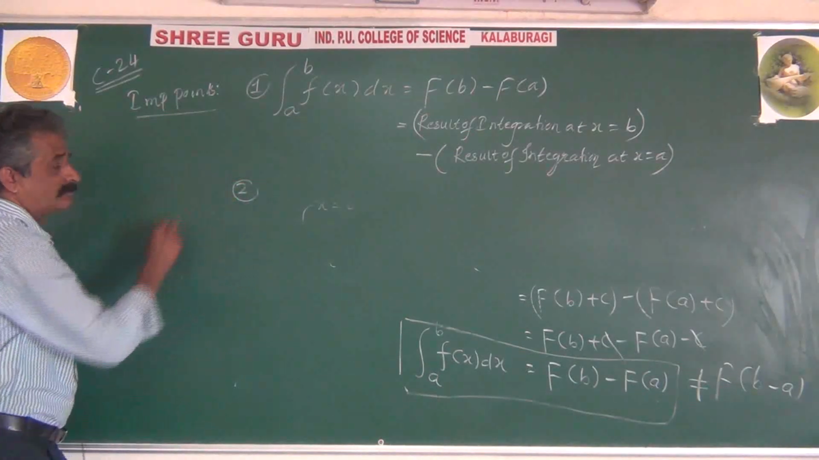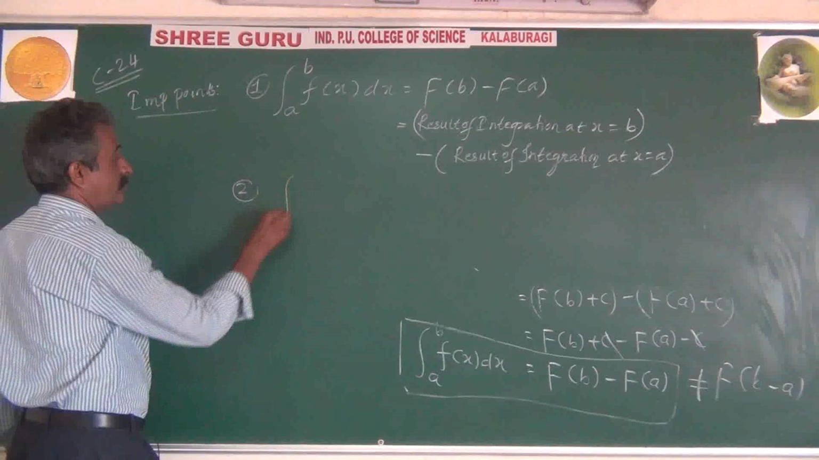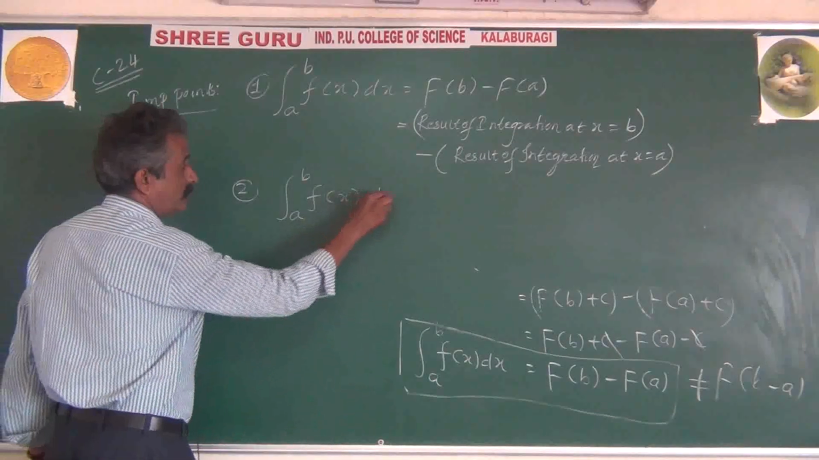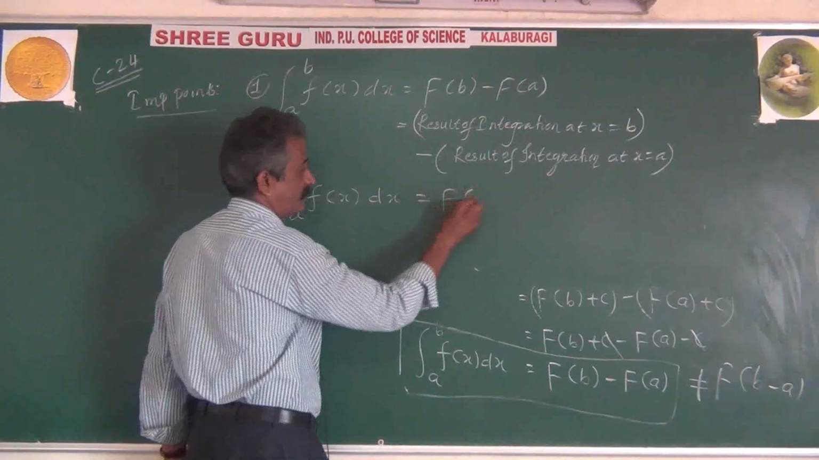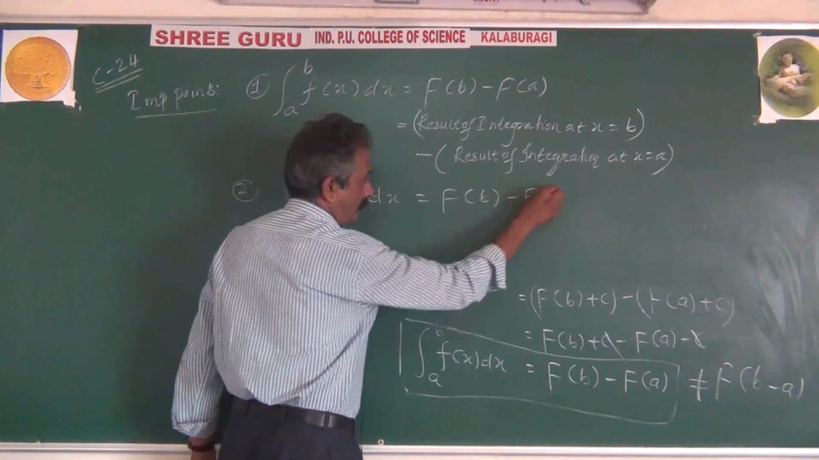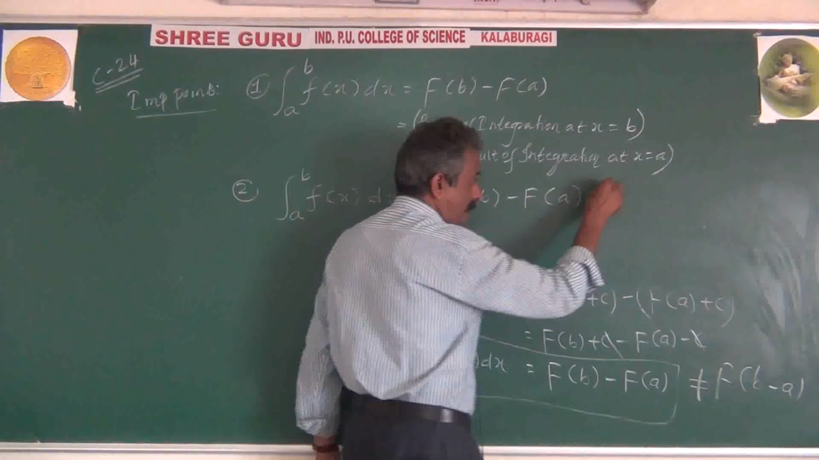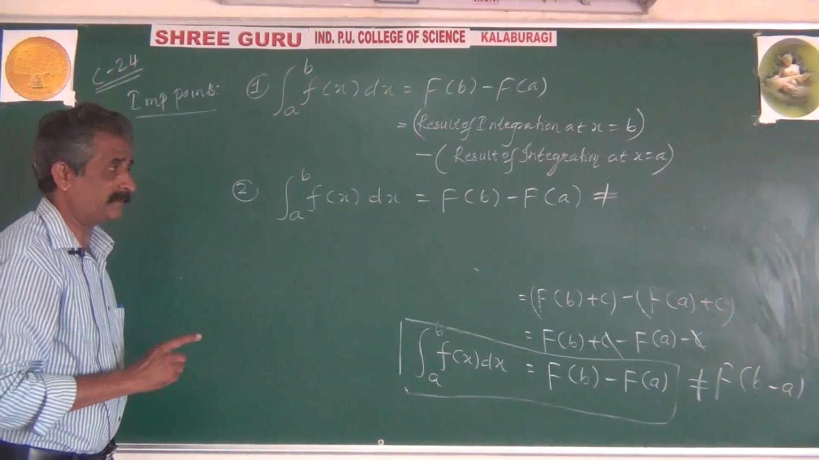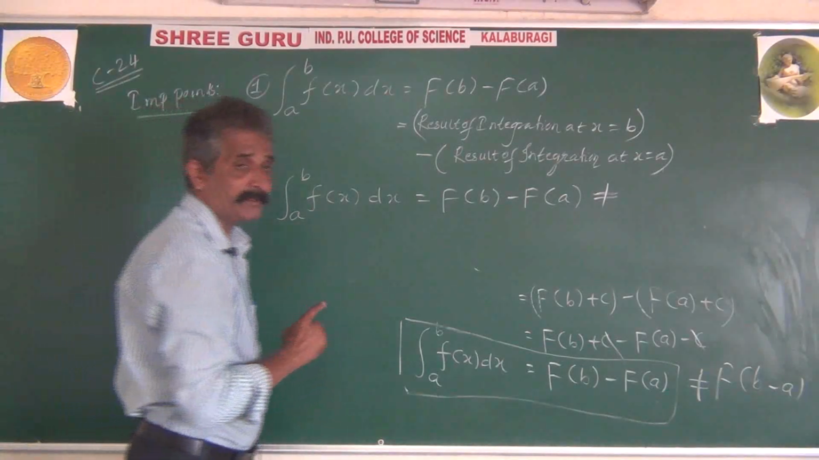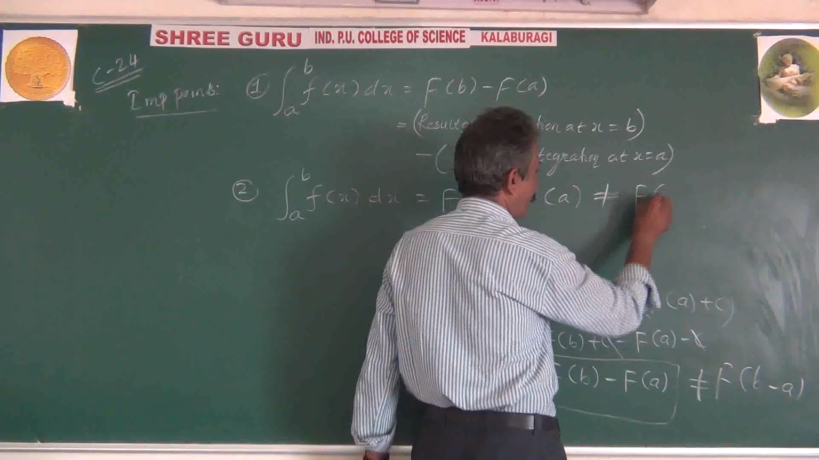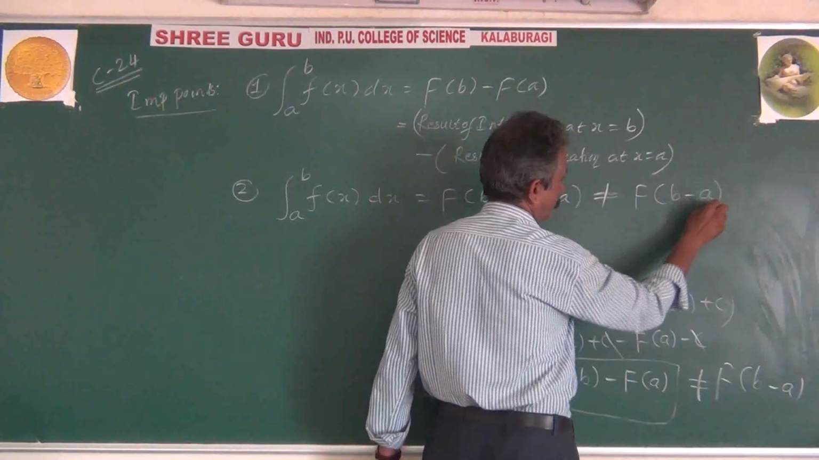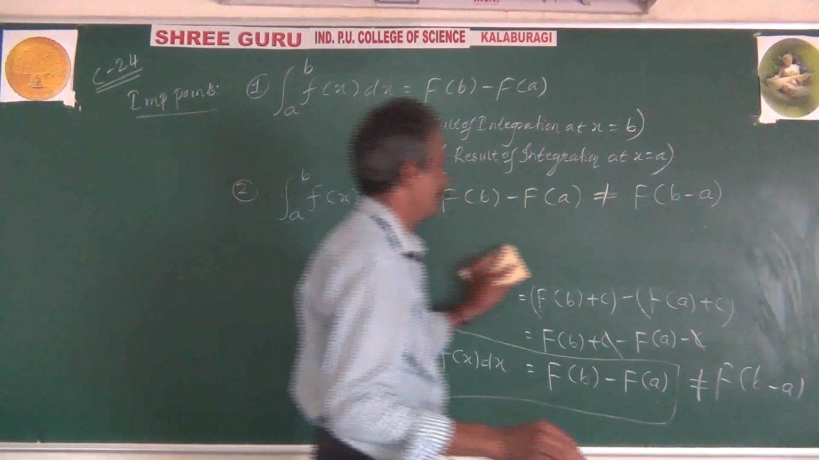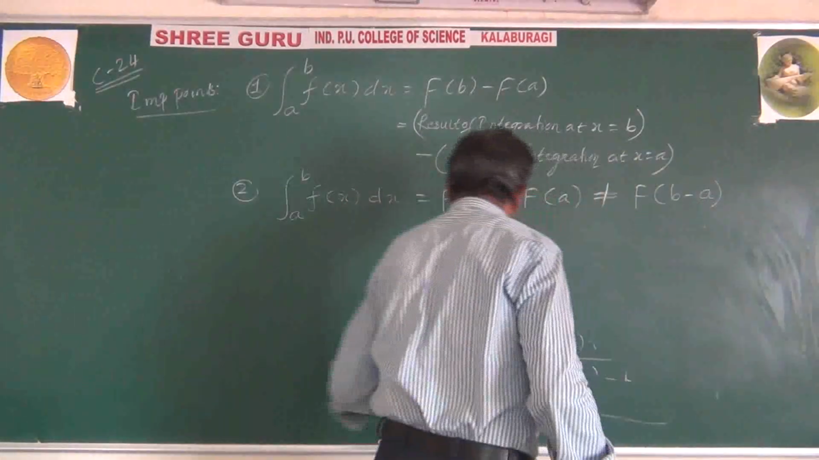Second point, integration a to b f of x dx equals f of b minus f of a, but not equal to, means never equal to, maybe in very few cases, but most number of times it is not equal to f of b minus a. That is second point.